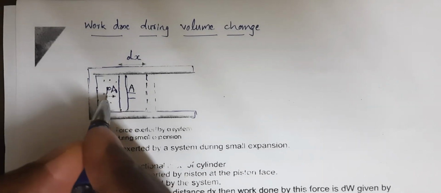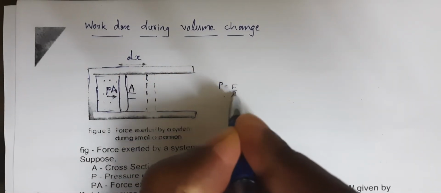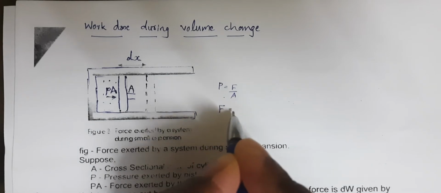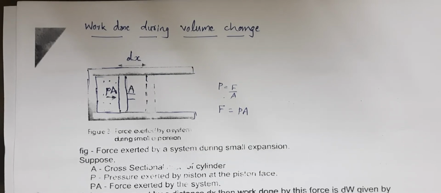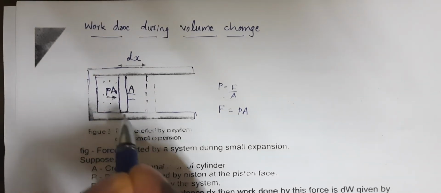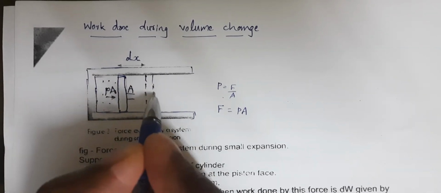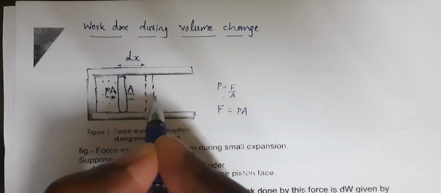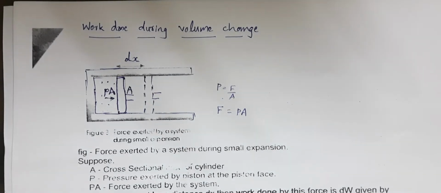Because of the pressure, there is a force exerted. Because pressure is force by area, force is pressure into area. So P into A is the force acting on the piston by the gas. As a result, this piston, which is free to move, is a movable piston. It will move and get displaced by a small distance, dx.